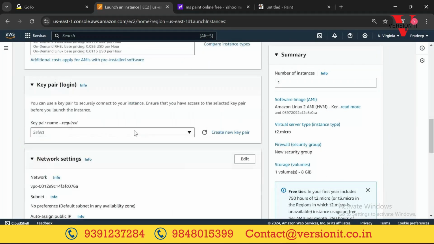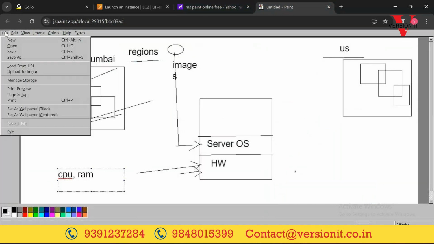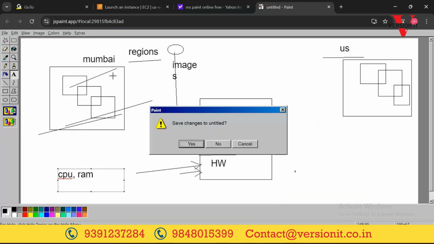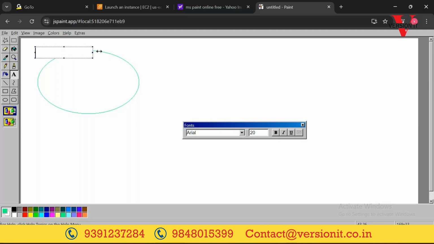Again, for this we need to understand a concept. Imagine, I'll take a new one. Where am I creating the server? Somewhere on the cloud.